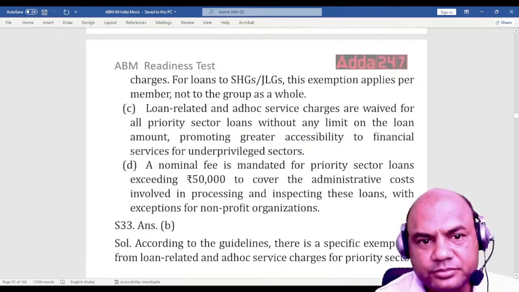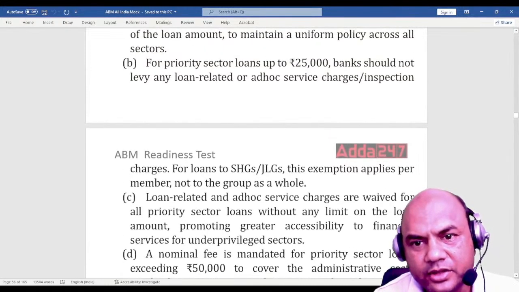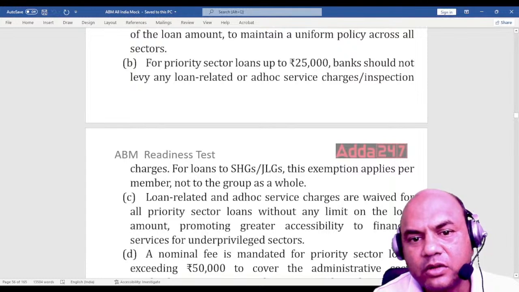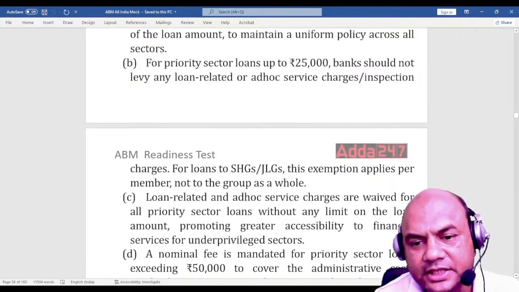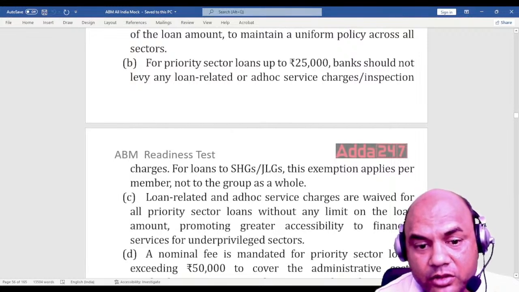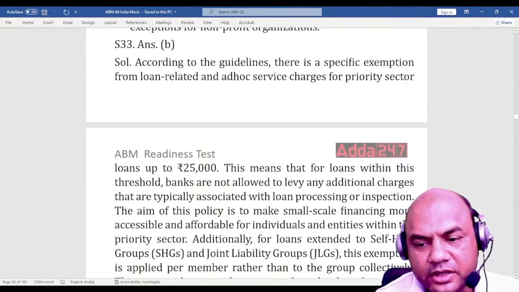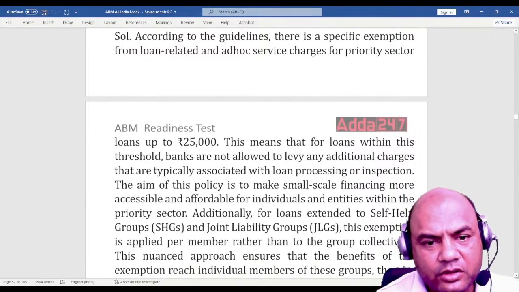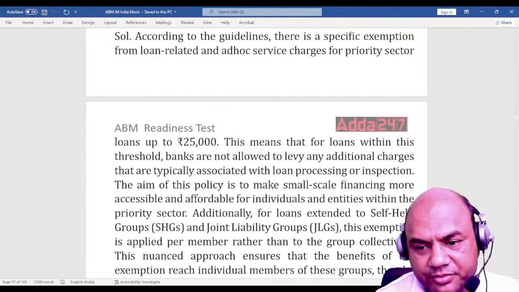See this. For priority sector loans up to 25,000, banks should not levy any loan related or ad hoc service charges, inspection charges, right? For loans to SHGs, JLGs, this exception applies per member, not to the group as a whole. Very important point. Next one. This explanation you can read, otherwise it will take a lot of time. Okay, just pause this video and read it, everyone.